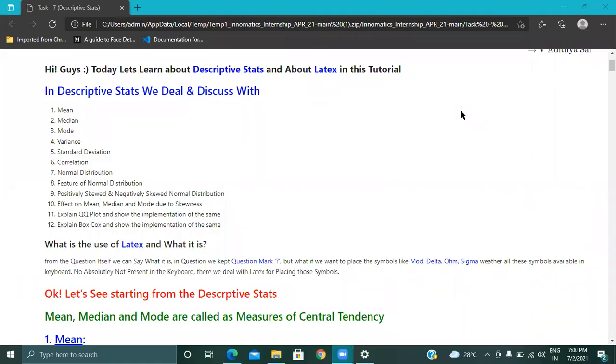Hi guys, today we are going to discuss these two topics in code format. I will discuss the code also. Let's go to the session.